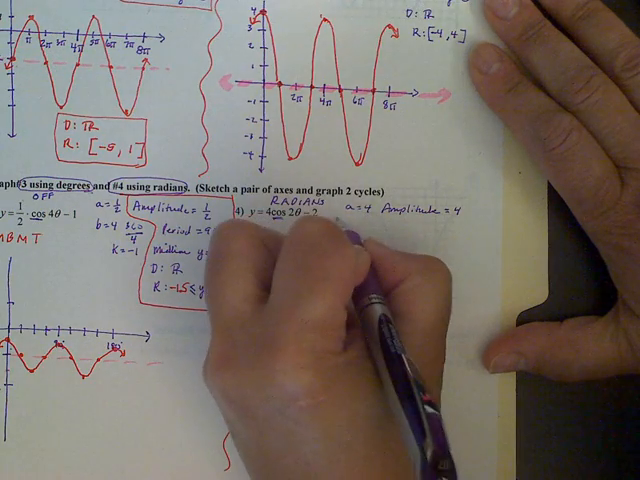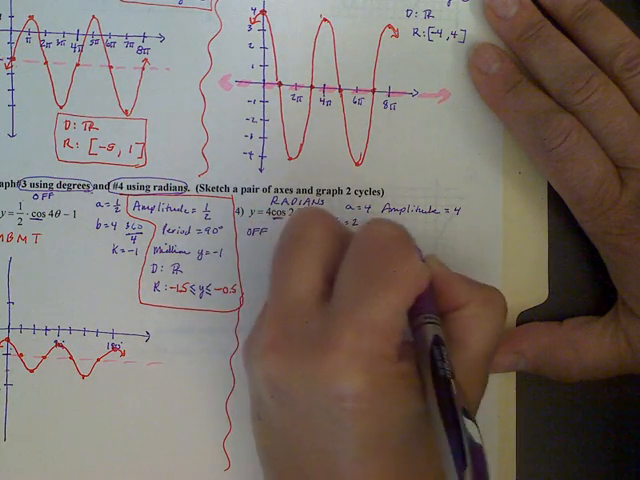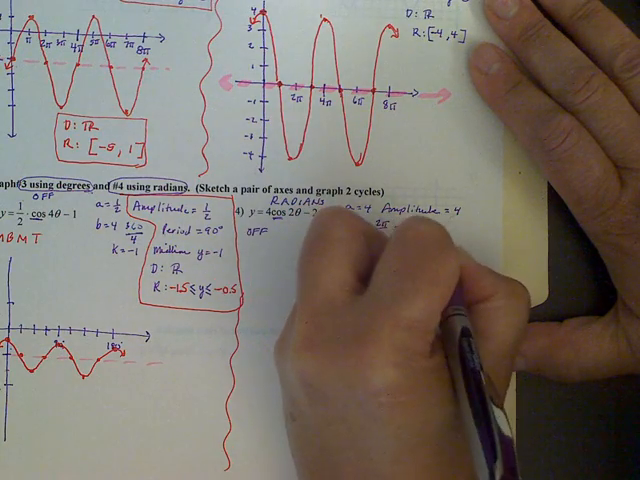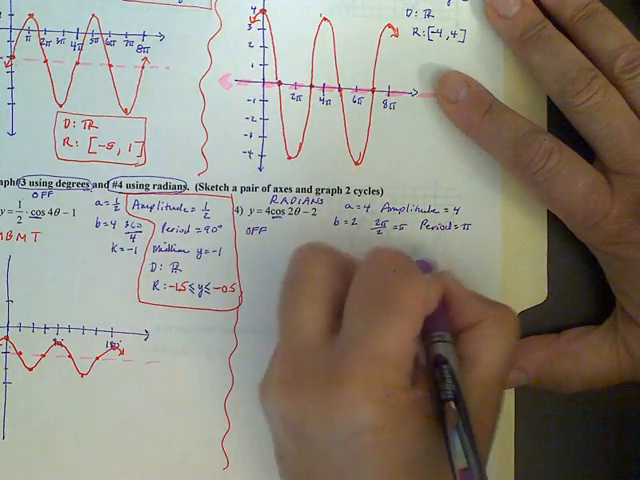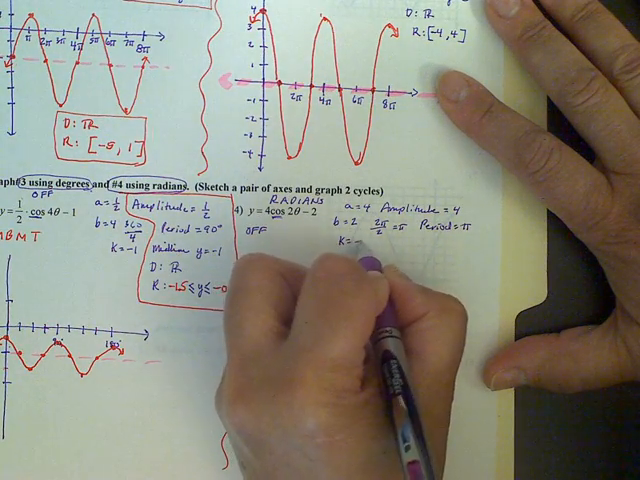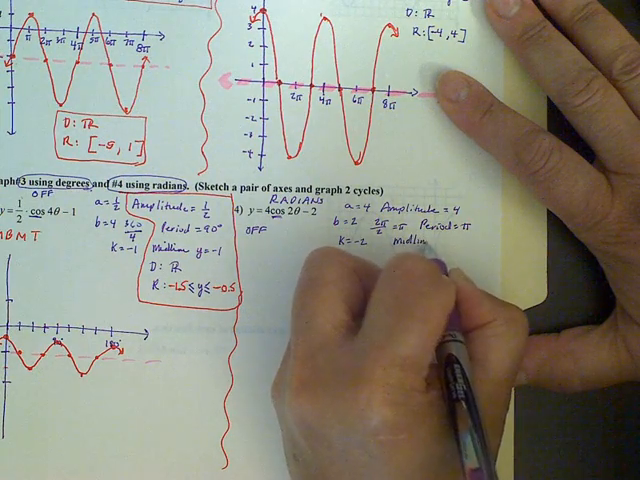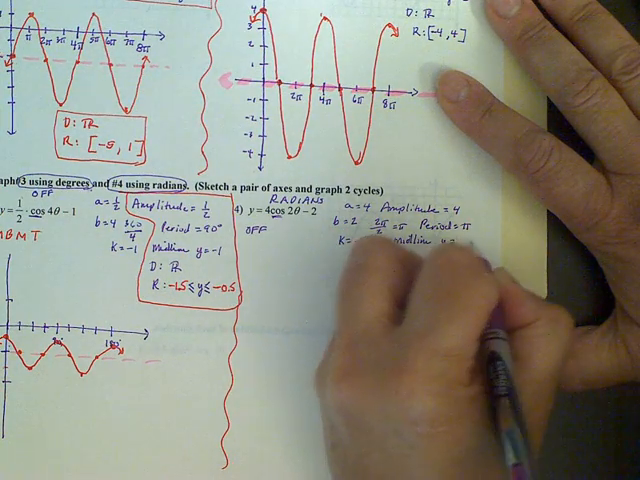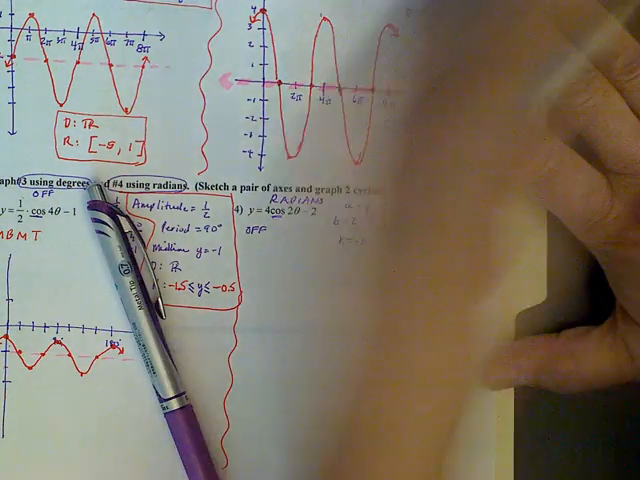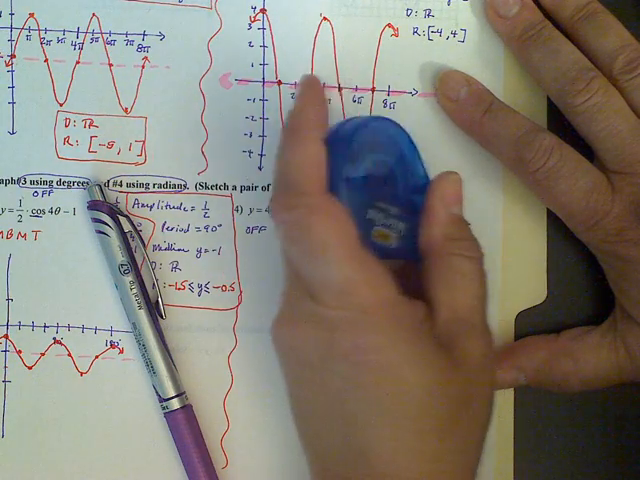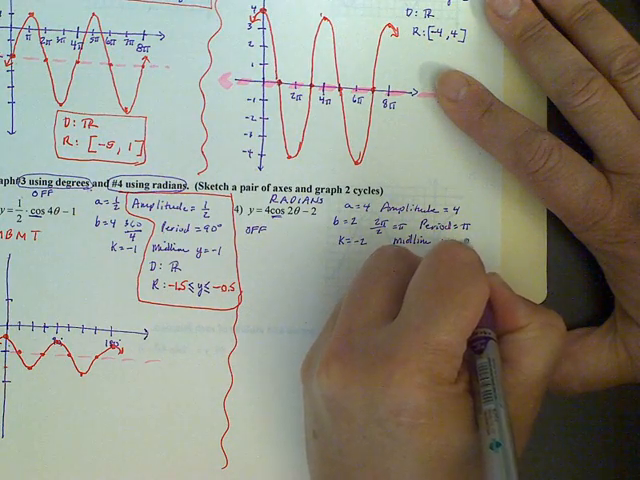Our value for B is equal to 2, so we're going to say 2 pi divided by 2, and that's going to give us pi. So our period is equal to pi. Our midline has to do with our value for K, and it's -2. So our midline is an equation of a line, and that is y equals k. And so y equals -2. I don't know why I wrote -4, but we'll fix that. Okay, so y equals -2.